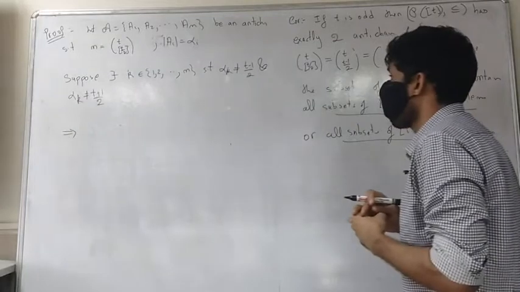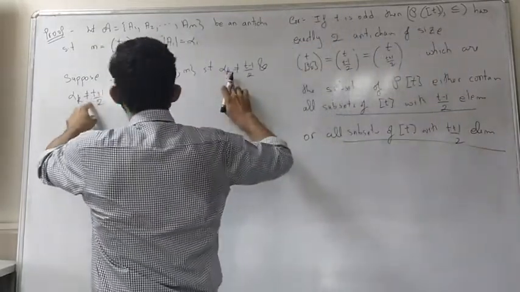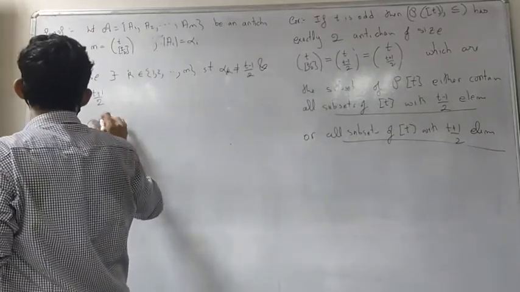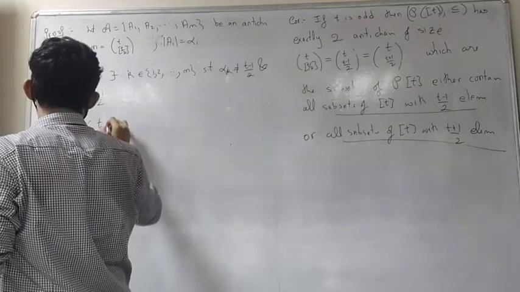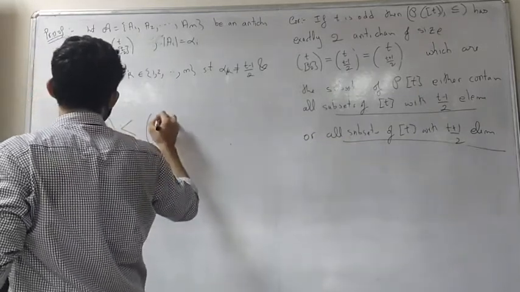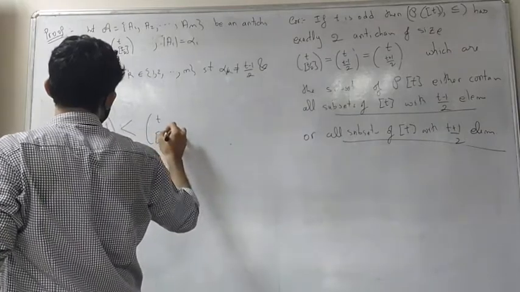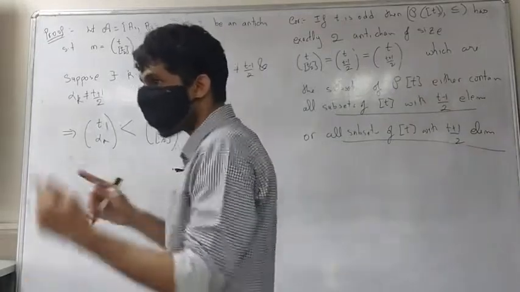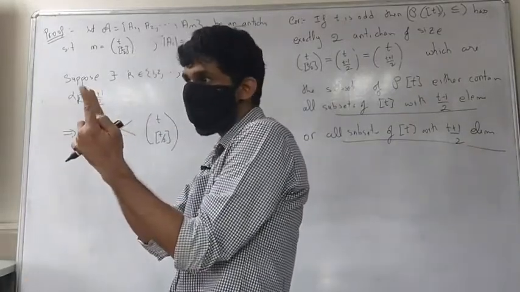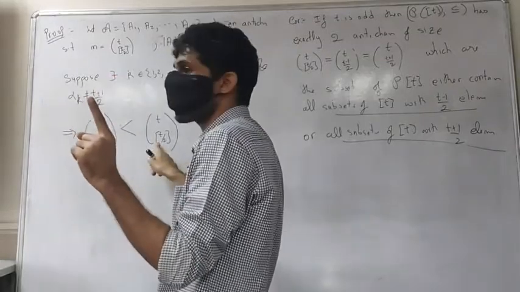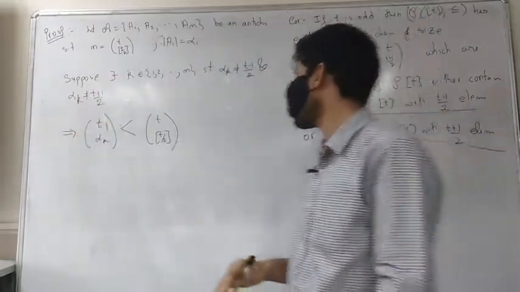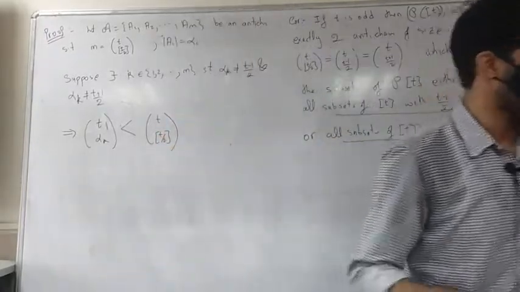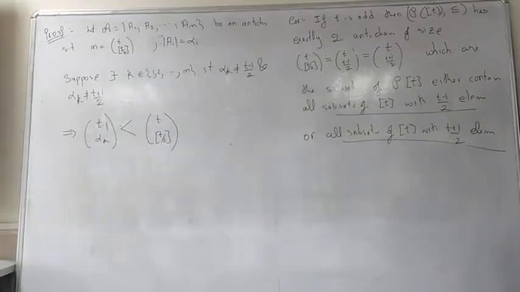So what happens is, if this is not true, then t choose alpha_k will be strictly less than t choose t/2, right? It is not the middle two binomial coefficients. If it's not the middle two binomial coefficients, it has to be strictly less than them. Simple as that. Okay. That's the one which is going to give me my contradiction. In fact, now you can do the proof in exactly the same way.